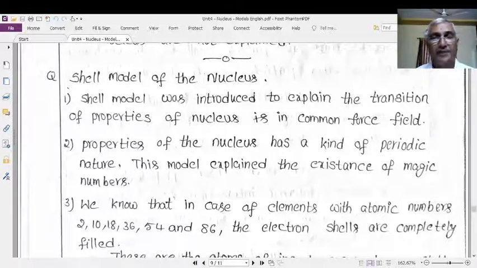And one more thing, the nucleus has a kind of periodic property. We know that atoms of elements have periodic behavior. Their properties are periodic. Similarly, the nucleus exhibits the property of periodicity, or periodic behavior in nature. This is another important thing as far as this model is concerned.